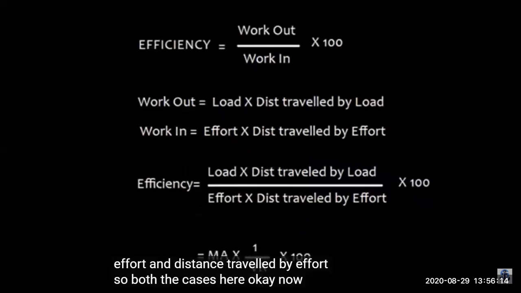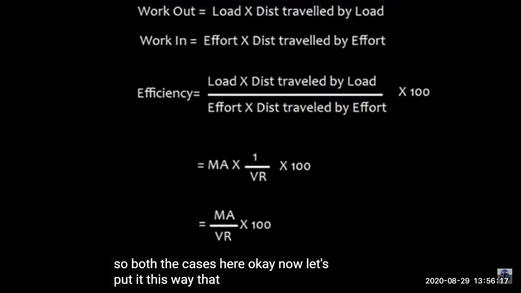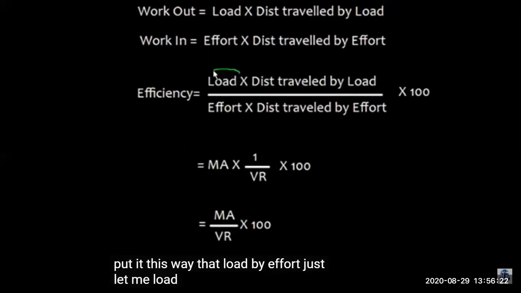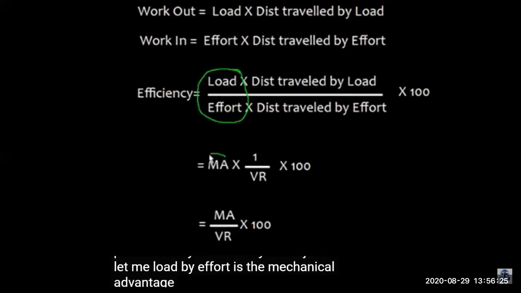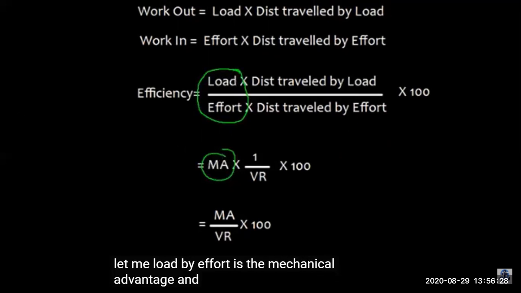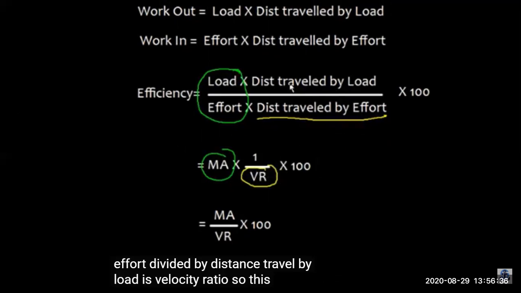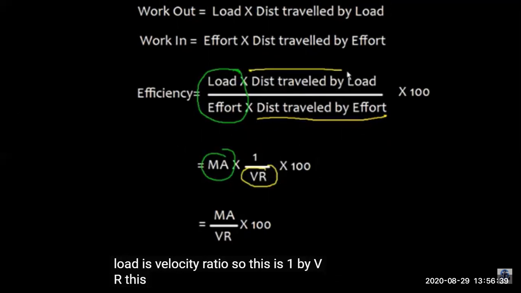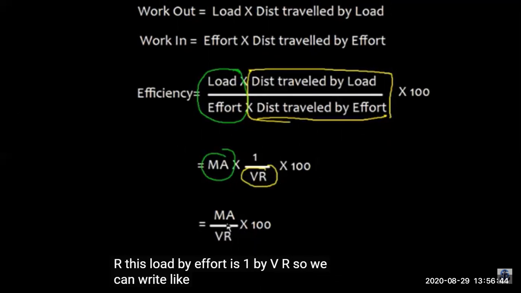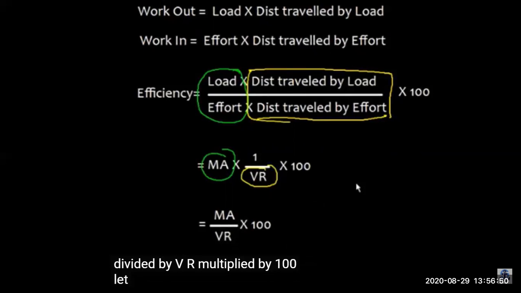So efficiency is equal to load into distance traveled by load upon effort into distance traveled by effort into 100%. Now load by effort we know is mechanical advantage, and distance traveled by load upon distance traveled by effort is the inverse of velocity ratio. So we invert it and get velocity ratio. So we get the formula: efficiency is equal to mechanical advantage upon velocity ratio into 100, or efficiency percentage is equal to mechanical advantage upon velocity ratio.